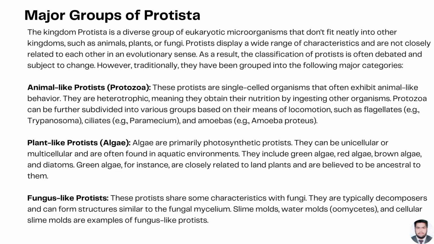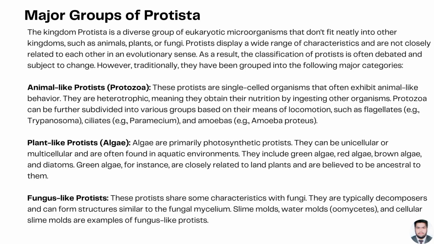The kingdom Protista is a diverse group of eukaryotic microorganisms that do not fit neatly into other kingdoms, such as animals, plants, or fungi. Protists display a wide range of characteristics and are not closely related to each other in an evolutionary sense. As a result, the classification of protists is often debated and subject to change.